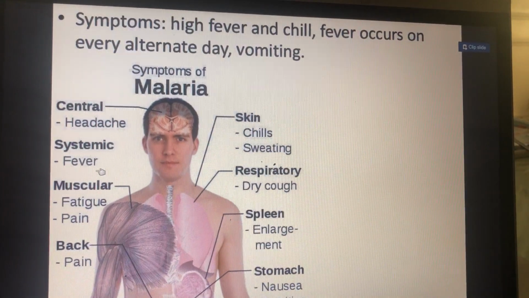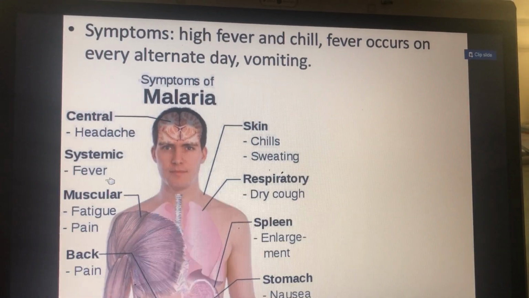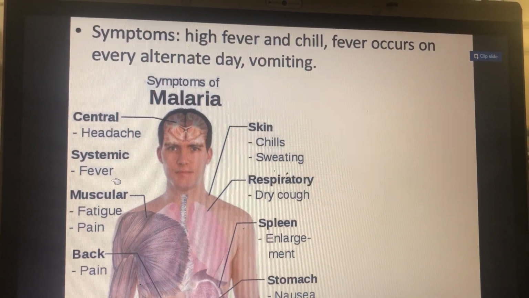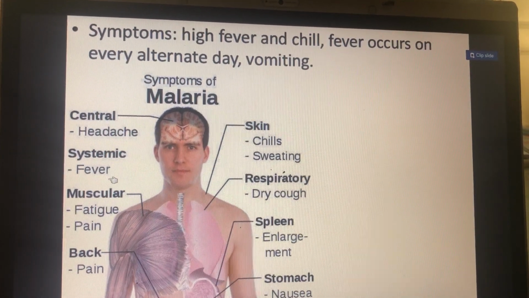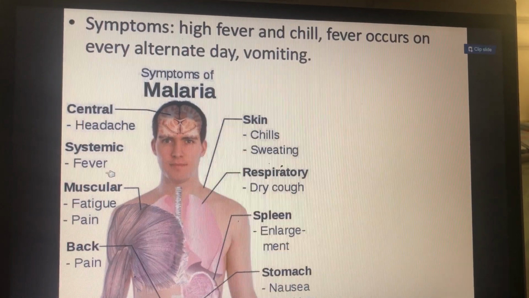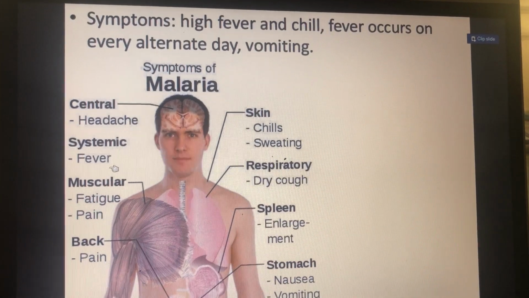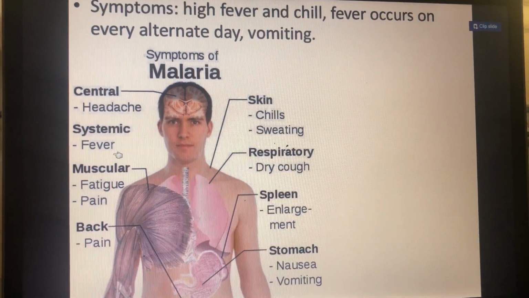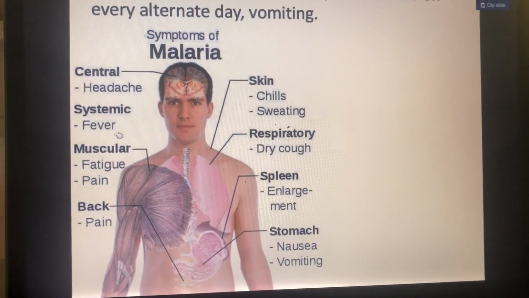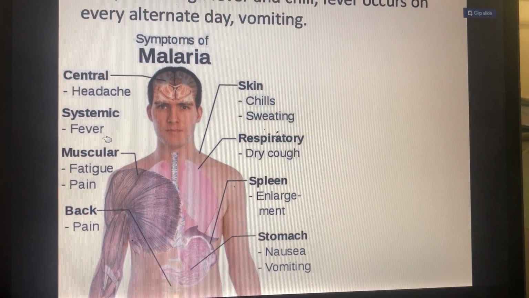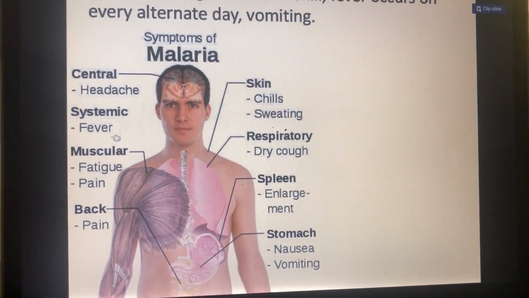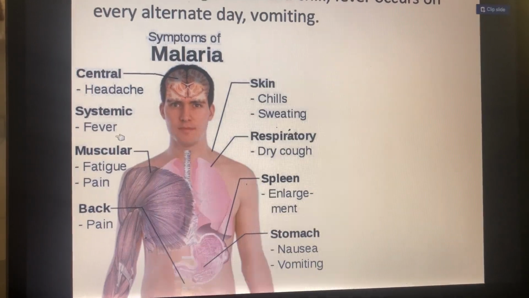Symptoms of malaria: high fever and chill. Even though this disease occurs during the summer season, the symptom is chilling. Fever occurs every alternate day. Vomiting. Symptoms of malaria related to skin are chills and sweating. Fever comes with the chills. When temperature comes down to normal, that causes sweating.